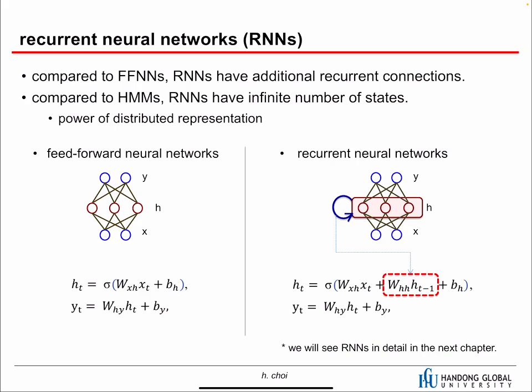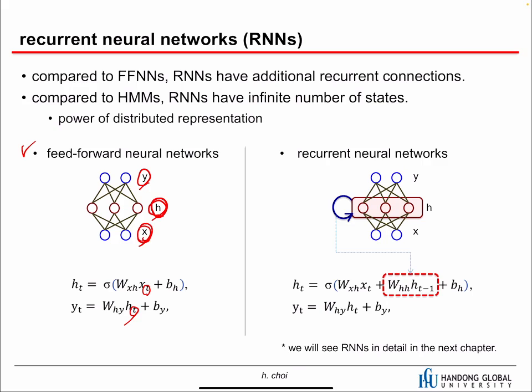Okay, and then the next one is recurrent neural networks. Recurrent neural networks are different from other feed-forward neural networks or convolutional neural networks in a sense that they have a memory effect. Look at these feed-forward neural networks. Even though I put this time subscript, it doesn't have a time here. So given x, we can have h, and then we can have a y. That's it. It's simple.